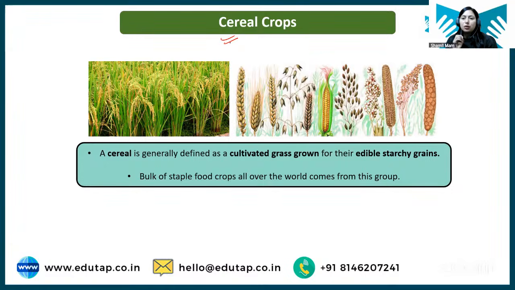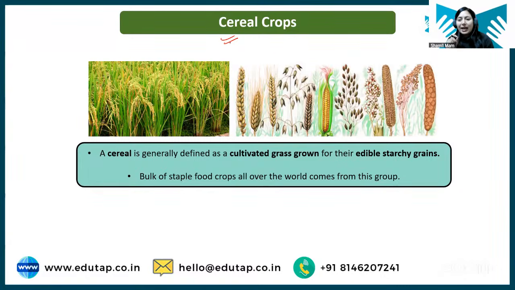Clear? Now, to define cereal, basically these cereal crops that we are consuming belong to the grass family, meaning that originally these cereals are grasses only.